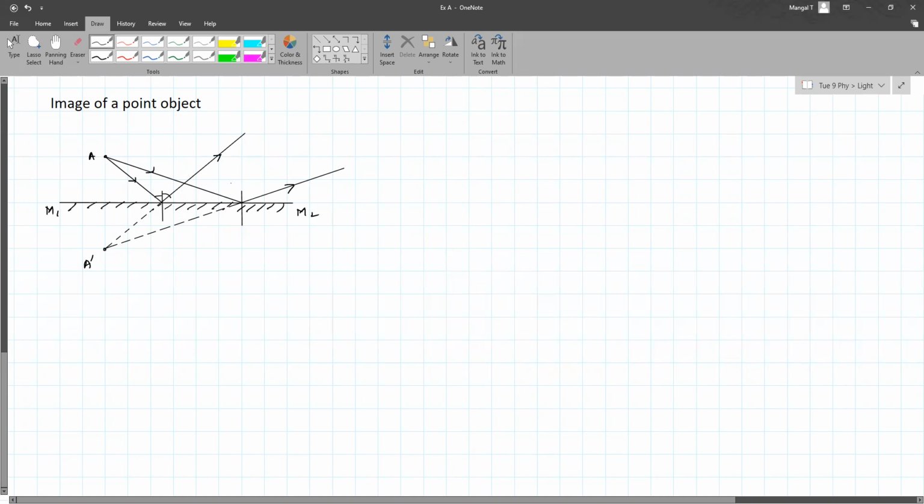Sir, practically they are not reaching each other now. No, so it appears to be meeting. If it's not actually meeting, then how does it form the image? Yeah. So when these rays of light enter our eye, there is an image created in our eye, because the rays appear to meet. So the image is actually created in the retina of your eye.